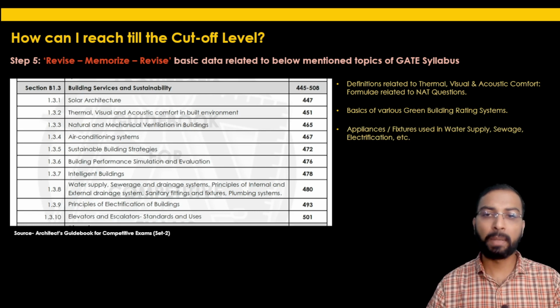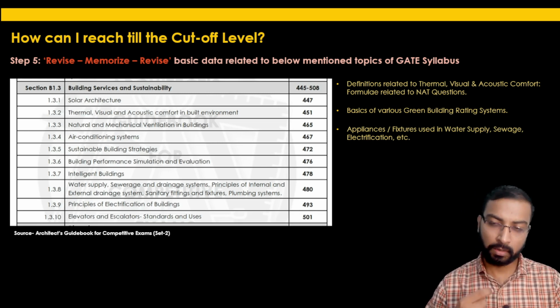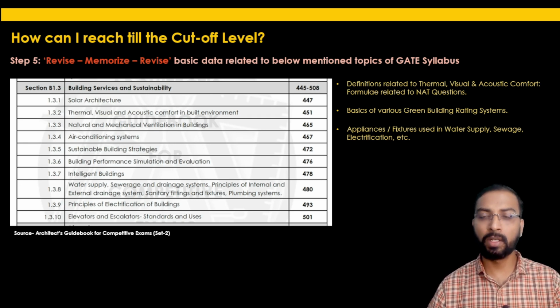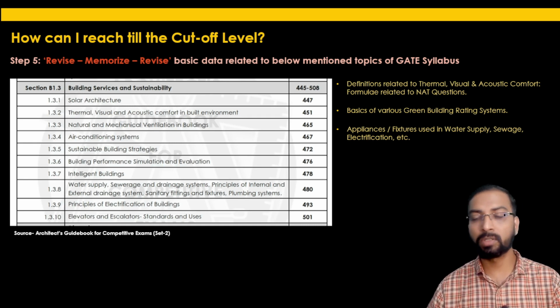Then which are the appliances or fixtures used in water supply, sewage and electrification? We have already discussed this in the previous section. Just make a list of the different fixtures in the water supply connection, or, let's say, the different traps used in sewage disposal.